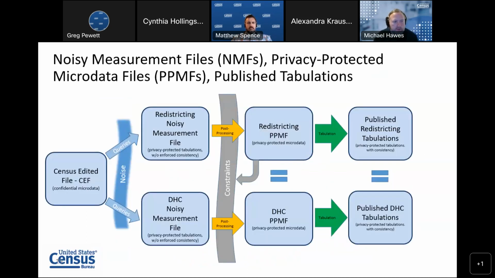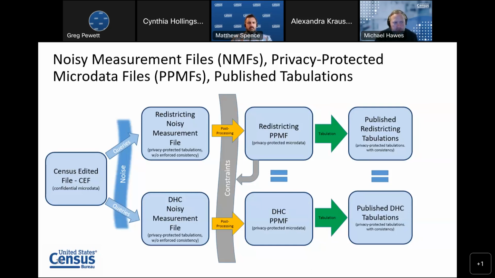All right, so there's a number of interim steps in running the top-down algorithm that produce files at different stages. As I mentioned before, everything starts with the census edited file. That's the confidential microdata, the CEF, from which we convert it into a histogram, and then we take those queries that I mentioned, the counting questions off of the CEF, and we add noise to the results of those queries. Once that process is done, we are left with what are called noisy measurement files. And because we ran the redistricting data first and the DHC data later, we had a noisy measurement file for the redistricting data and a noisy measurement file for the DHC.